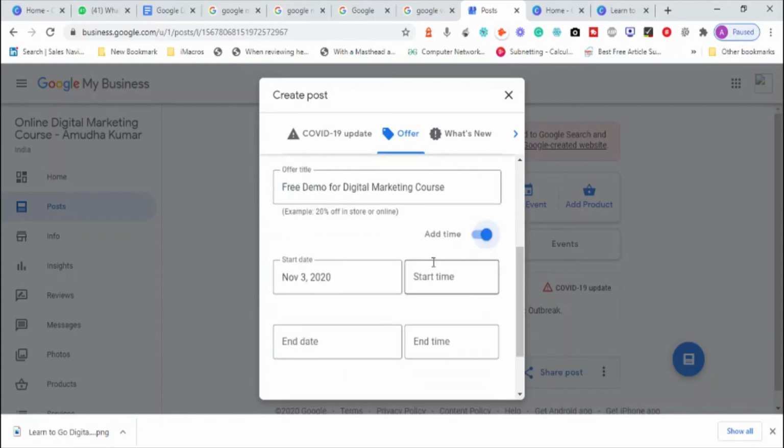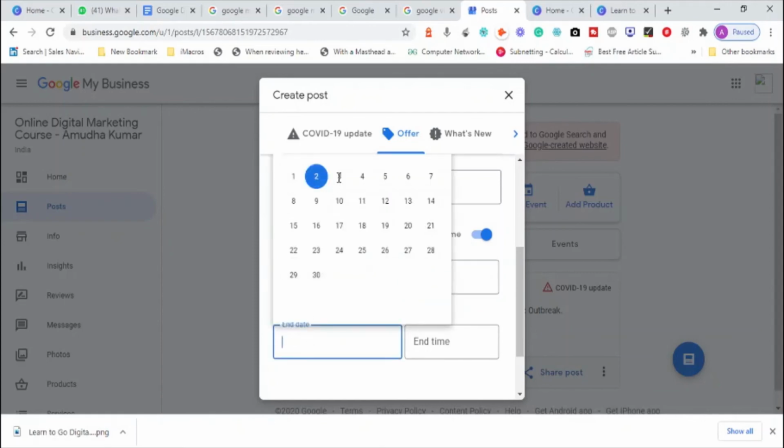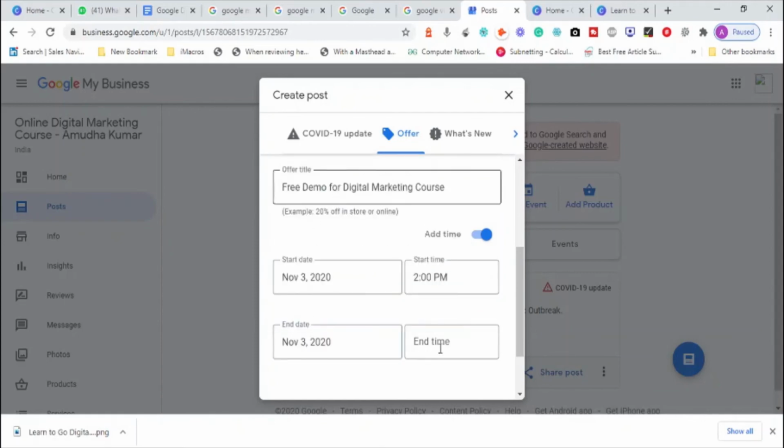Add time, starting at 2:00 p.m. End date is the same date, the 3rd, and I will end it at 3:00 p.m. approximately.